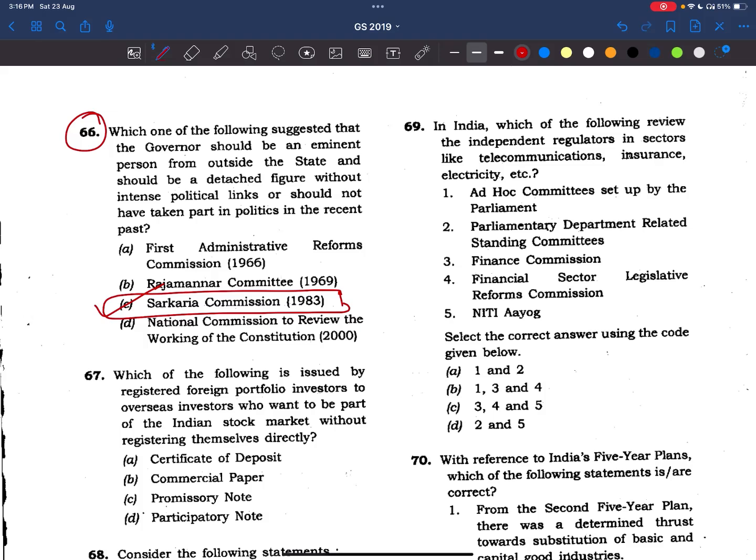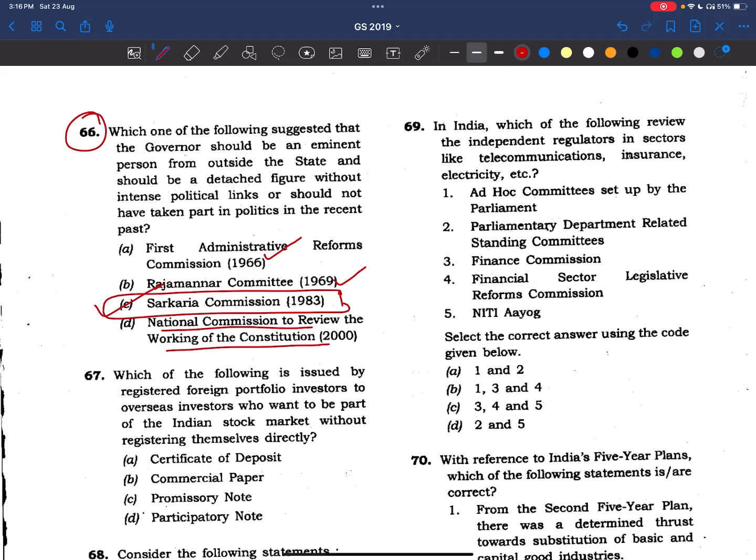We have to read about first ARC, few basic things only, not all, because they are published in volumes and volumes. See, this is Rajmannar Committee constituted by Tamil Nadu government regarding center-state relations. This has recommended to remove the civil services, the steel frame of India. Okay, IAS and IPS, all India services, they didn't want that. So they have recommended to remove it. And also, this National Commission to review the working of Constitution, it was headed by Venkatachaliah. Okay, so these things are very, very important. Okay, we'll try to read about all these things.